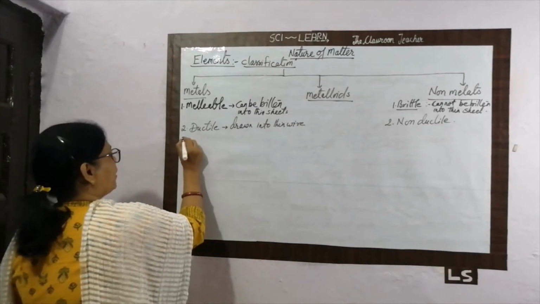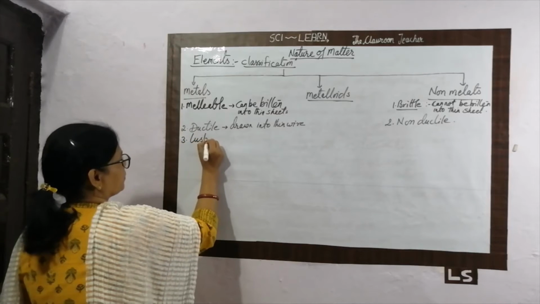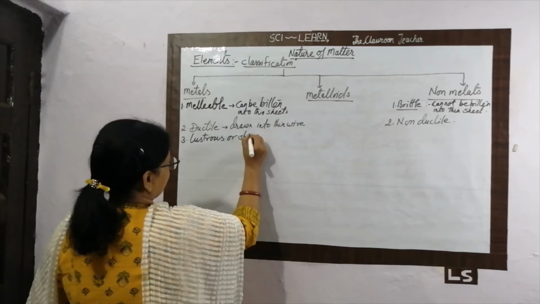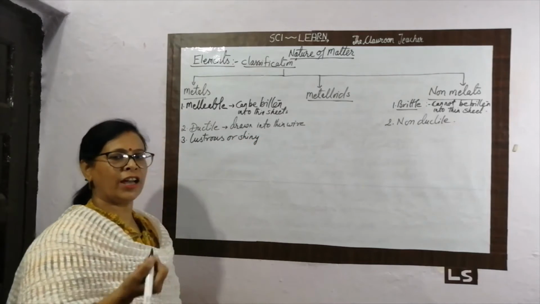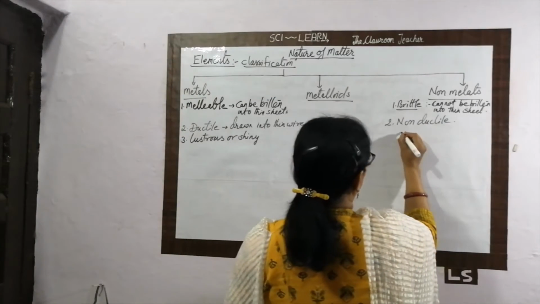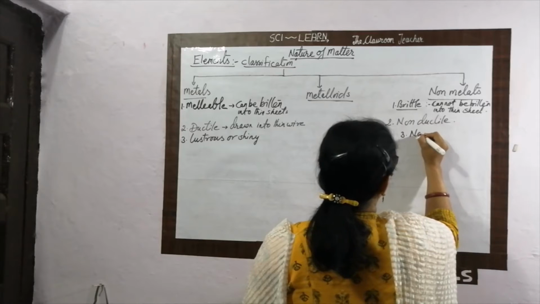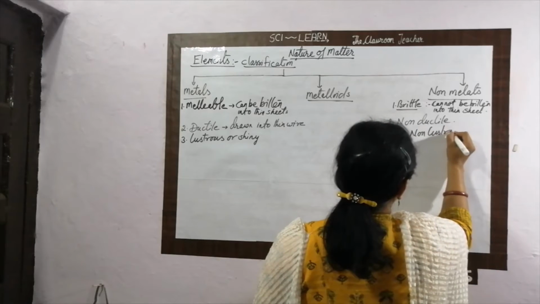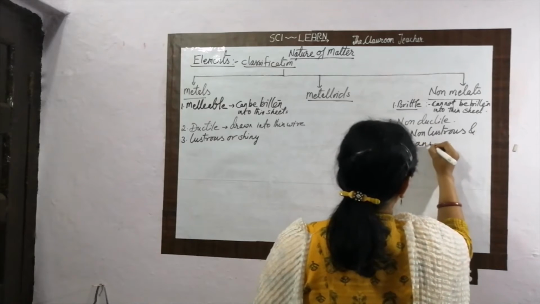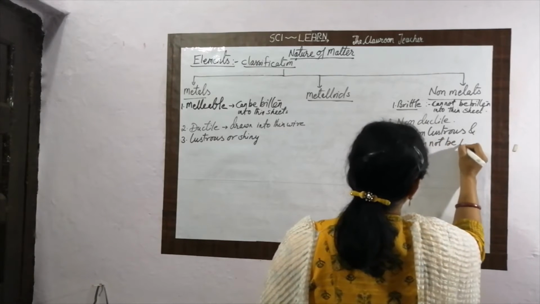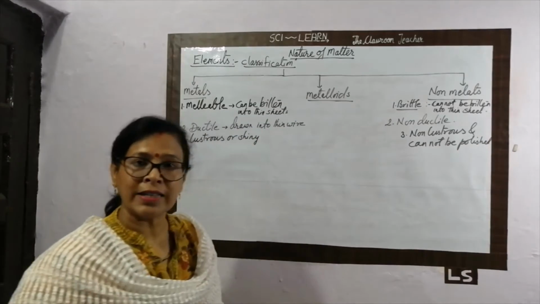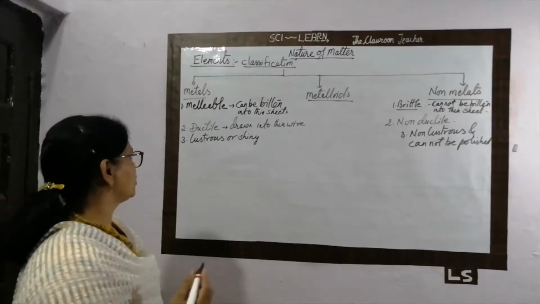Third, metals are lustrous or shiny. You know about aluminium; it is a shiny metal. Gold and silver are all shiny metals. But what about non-metals? They are non-lustrous and cannot be polished. It is non-lustrous and we are unable to polish it.